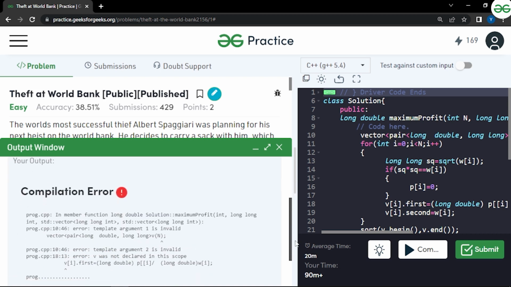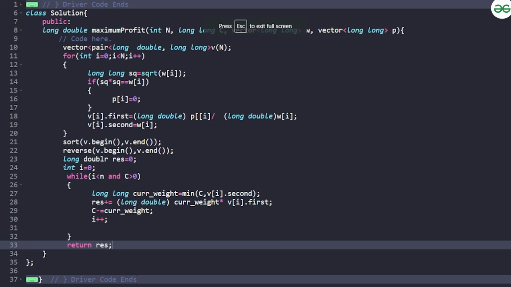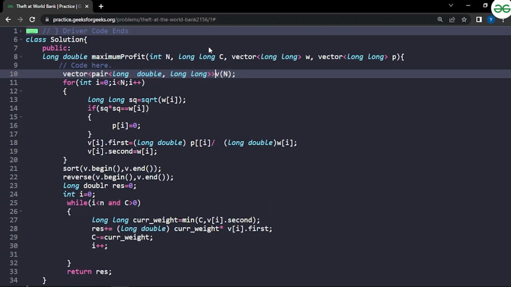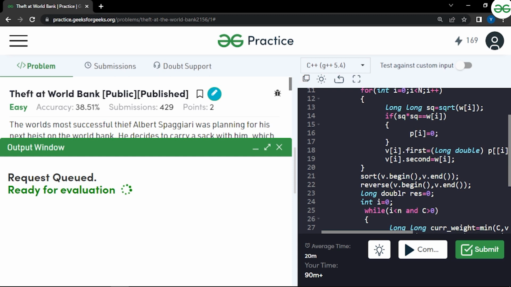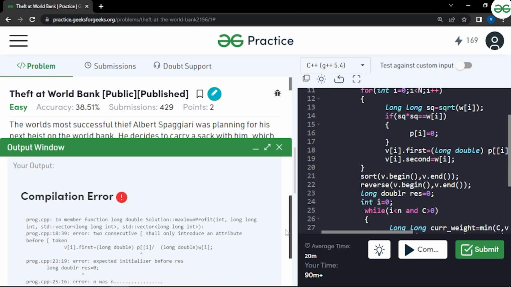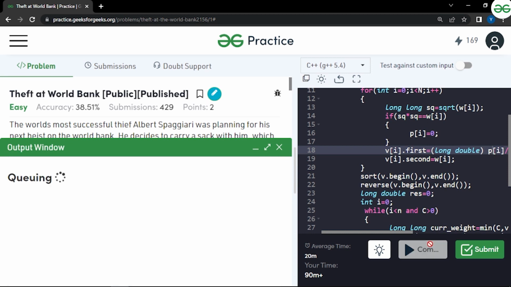It's giving me a compilation error. Let's see what compilation error we are getting. It's saying that I have declared it like this. Okay, so I should be doing this thing in the syntax. Let's try and compile this again. Again, a compilation error is there. So it is saying that long double, so I should say double, right? Let's try and compile it now.